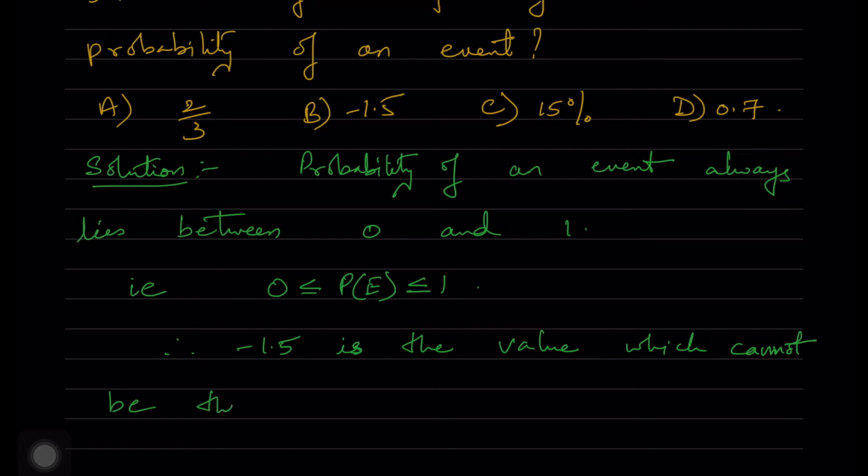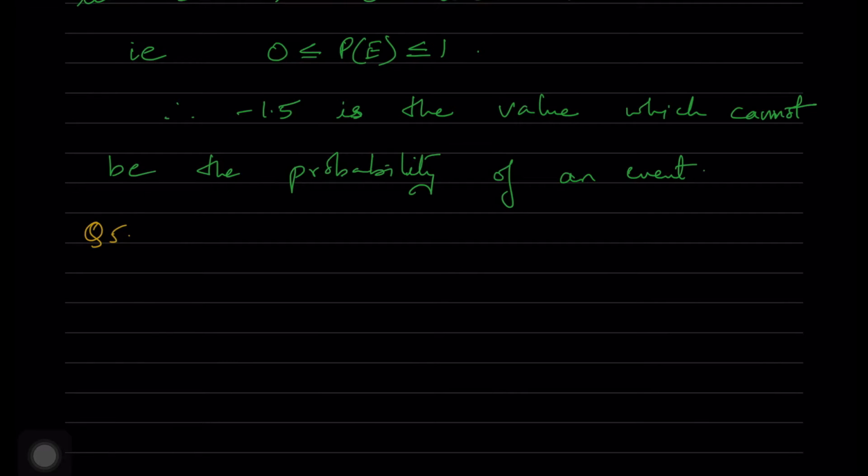So minus 1.5 is the value which cannot be the probability of an event, because probability of E lies between 0 and 1. Next question, 5.